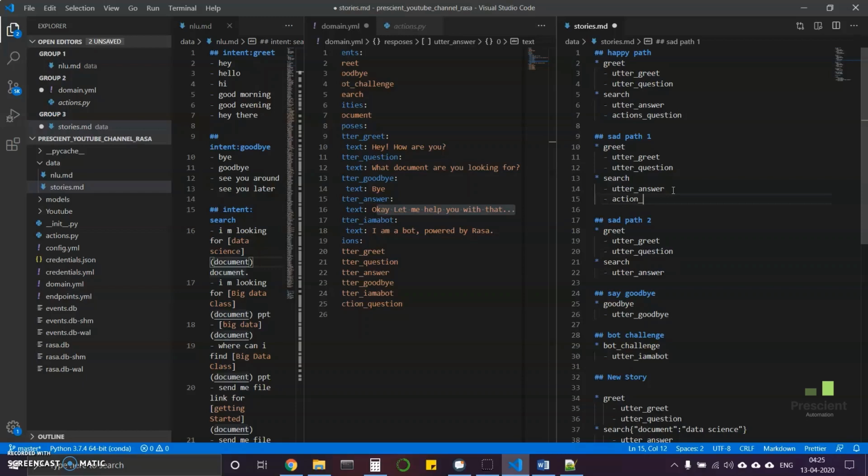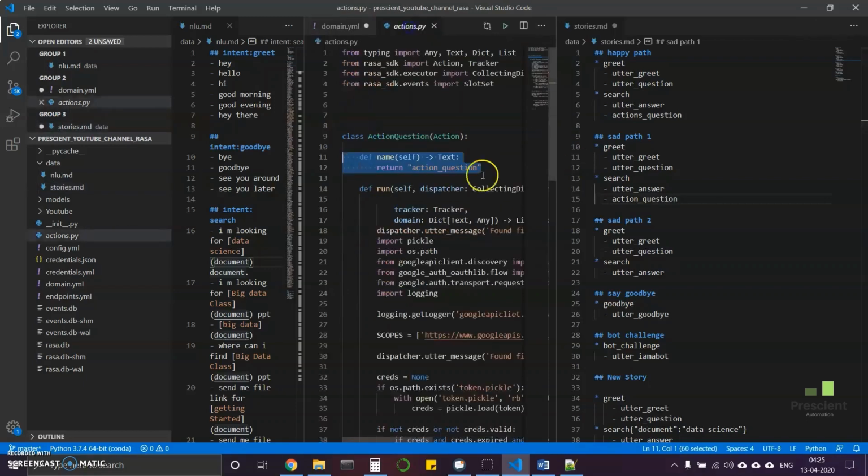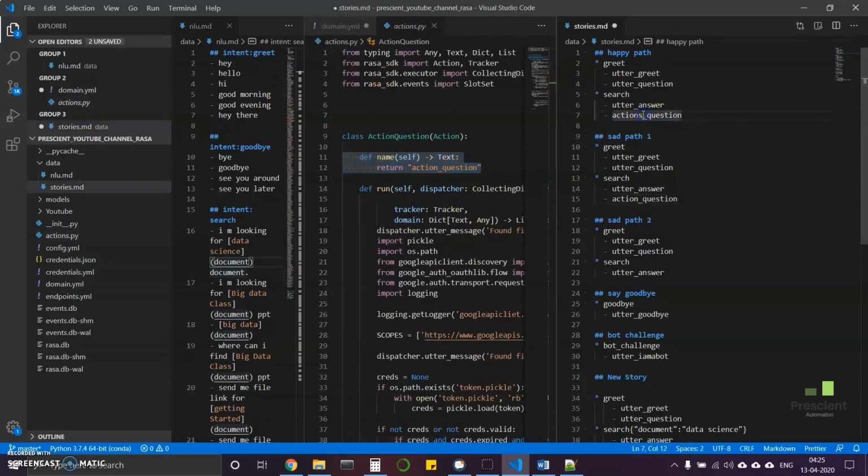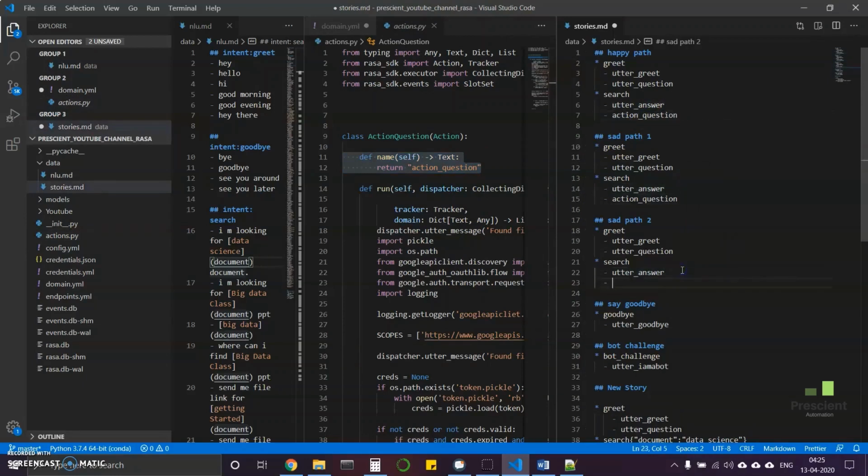Question. As you can see, we have to remember the exact name that we have to type. Here I have mistyped it as action question, so it will confuse our bot, as names are very important when you are doing it in Rasa or any other kind of coding environment. The exact name should be there.